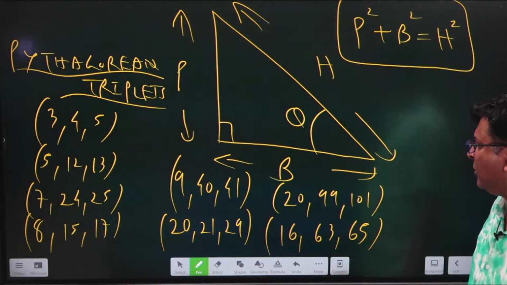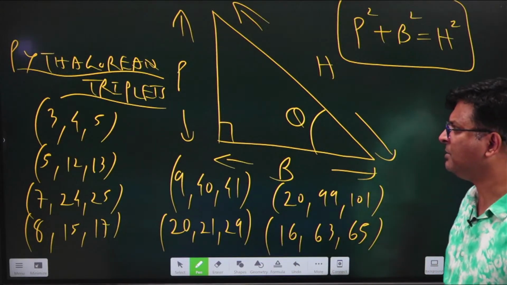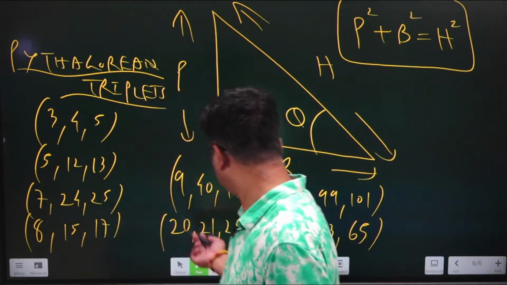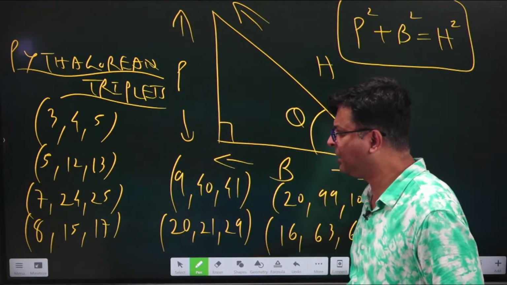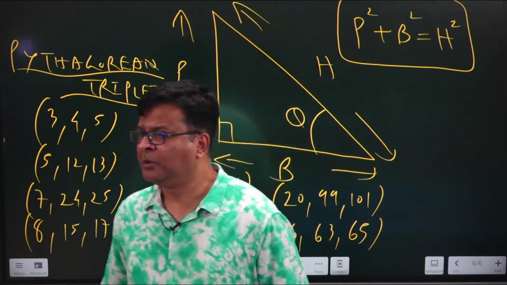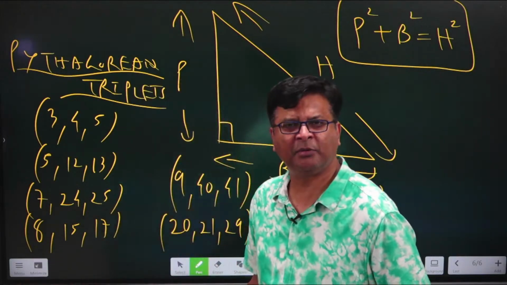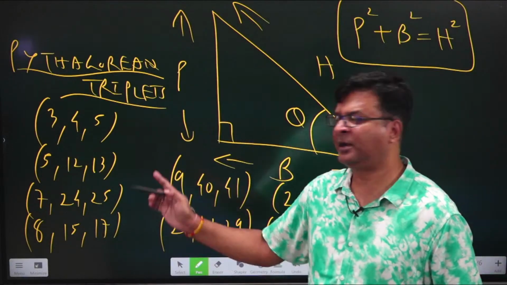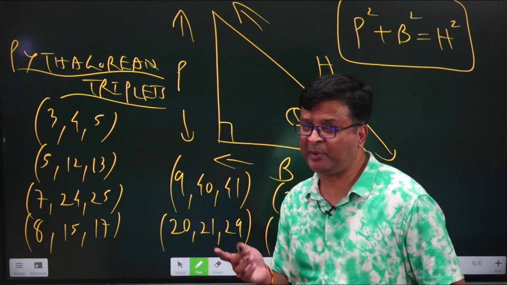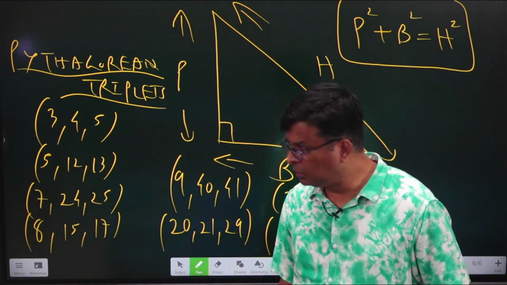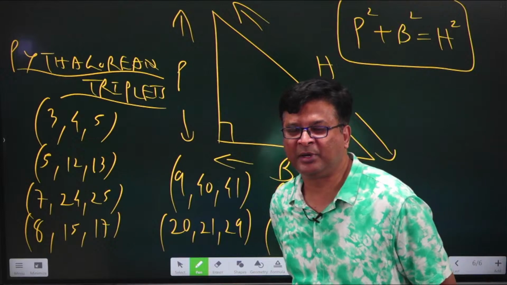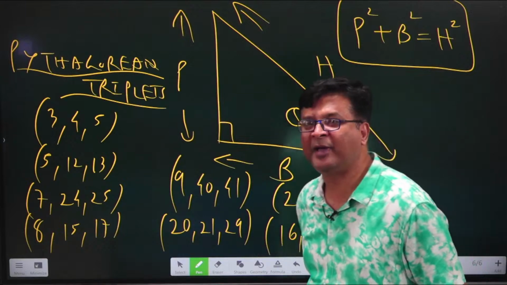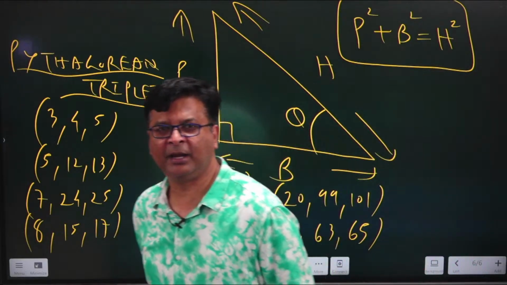Now just see, we have already written somewhere around 8 Pythagorean triplets. Now let me ask you, what is strange in all of them? If anybody of you can tell me in the comment section what is strange in all these values, then it will be very nice of you. But I am sure nobody can tell except one thing they will tell, these are all Pythagorean triplets, but the speciality is something different. I know because I have already written that these are Pythagorean triplets, so how it can be different? These are Pythagorean triplets, but there is something strange in all these values that you have to understand and that you have to remember.